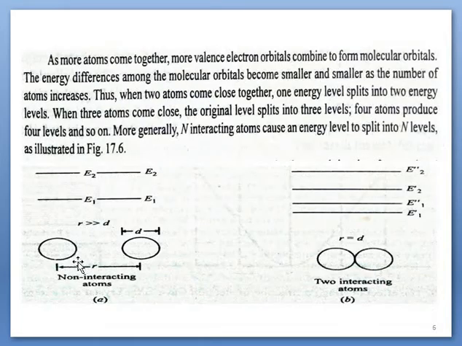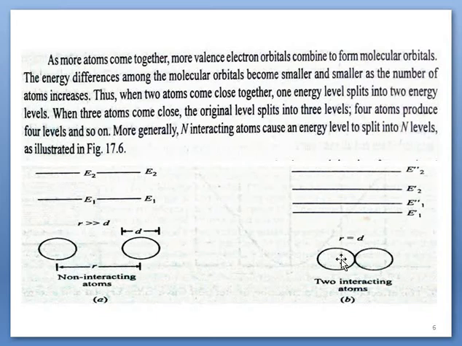In terms of figures, when two atoms are far apart, when the internuclear distance or atomic distance r is much more than the diameter, the energy levels of this atom are represented by E1 and E2, and similarly of this one by E1 and E2. There is no change in their energy levels. They have their own energy levels.